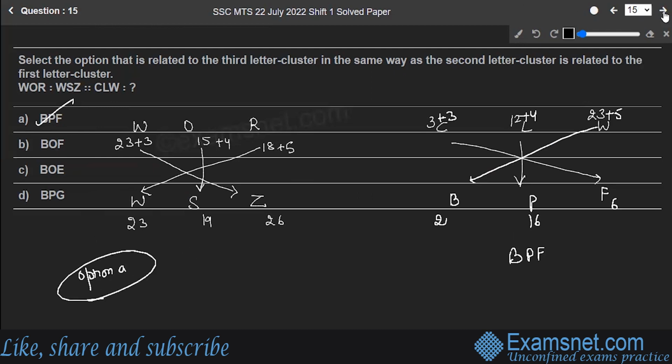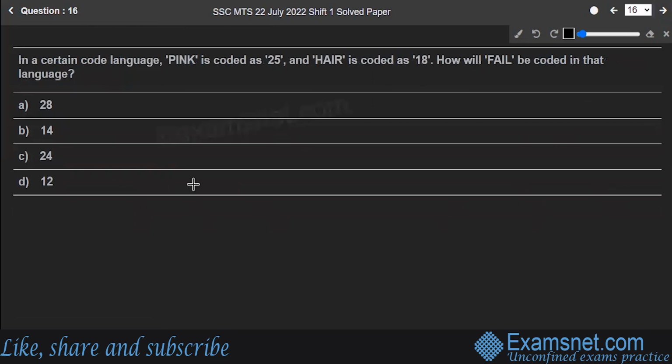Let's move to the next question then. Question number 16. In a certain code language, pink is written as 25 and hair is written as 18. How will fail be coded in the same language? So same, our lifesaver alphabetical place value table will be used in this question also.